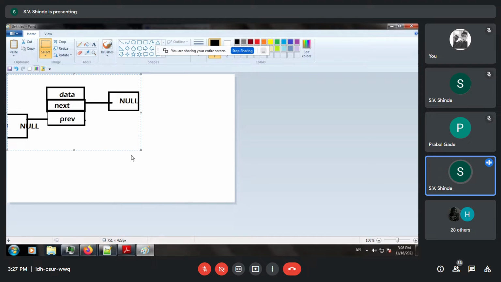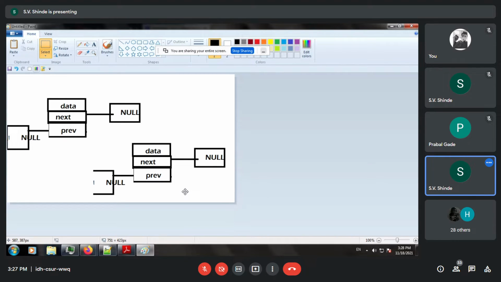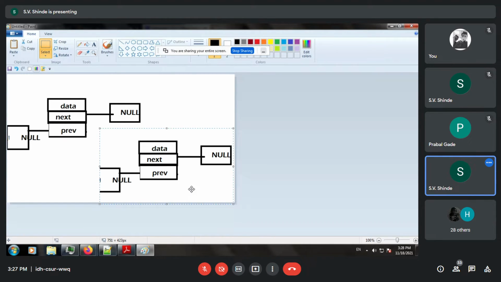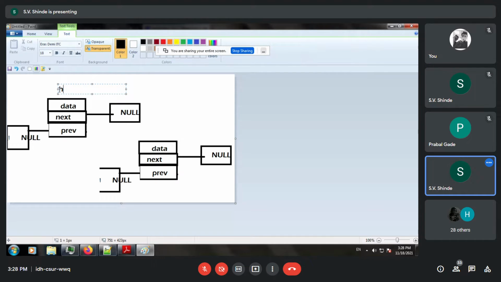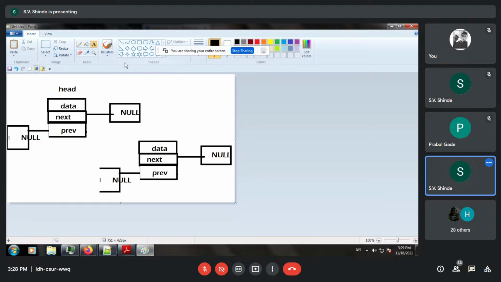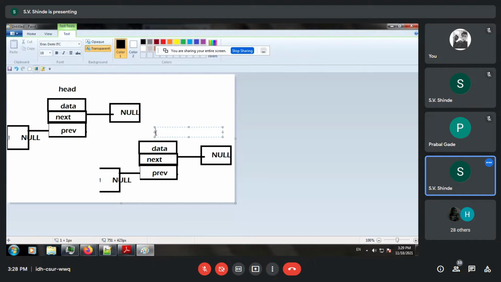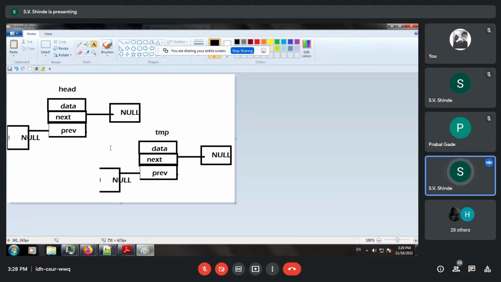So I'll just replicate the contents. So this is your second node, suppose. So what is going to change over here? Let's say this is your head node. So I make it as head, and let these be the temporary node temp which you have created. Now for interconnection purposes, we have to just update simple values.